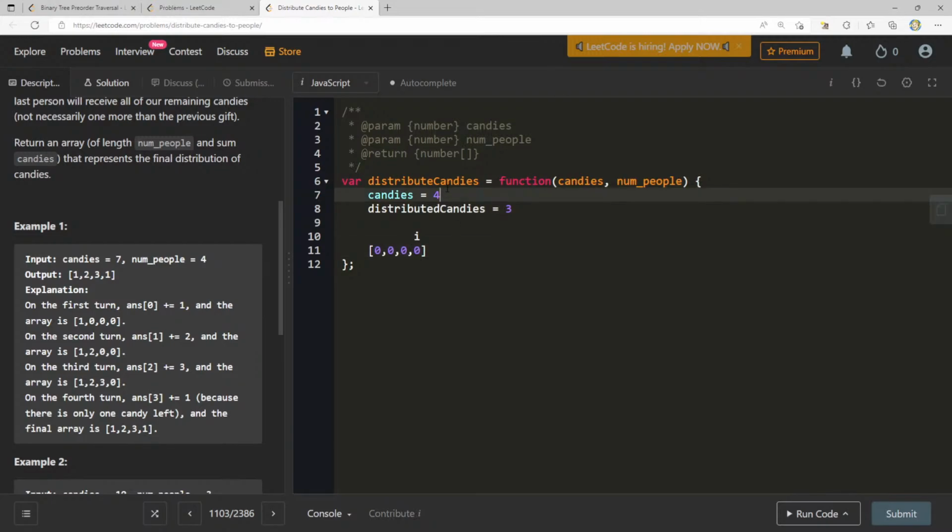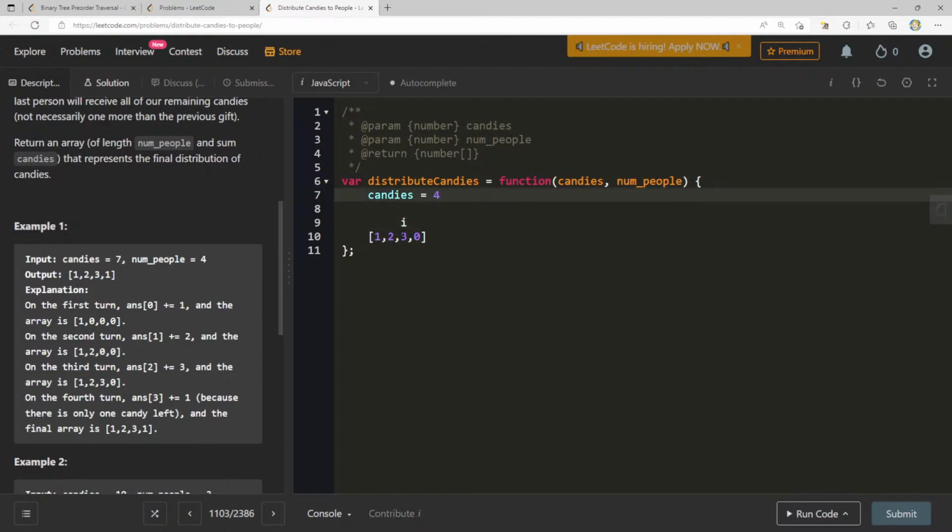Let me just use this candies one right here. We have 7 candies. Okay, we can give them 1. That's going to make it 6. We can give them 2 here. That's going to make this 4. We can give them 3 here. I'll make this 1. Now here we'd like to give them 4, but we only have 1.